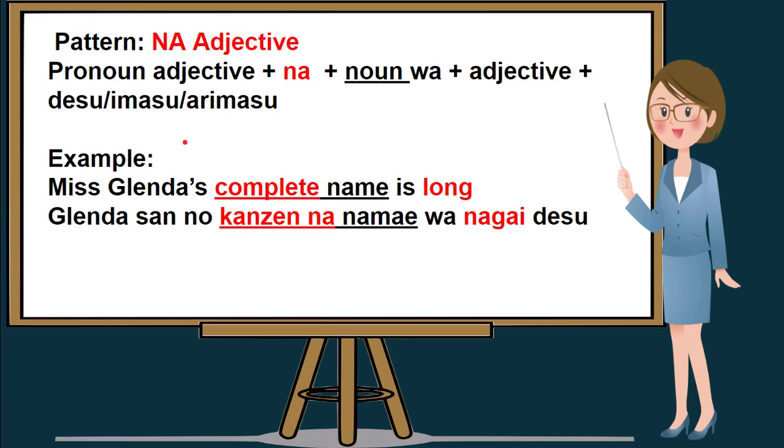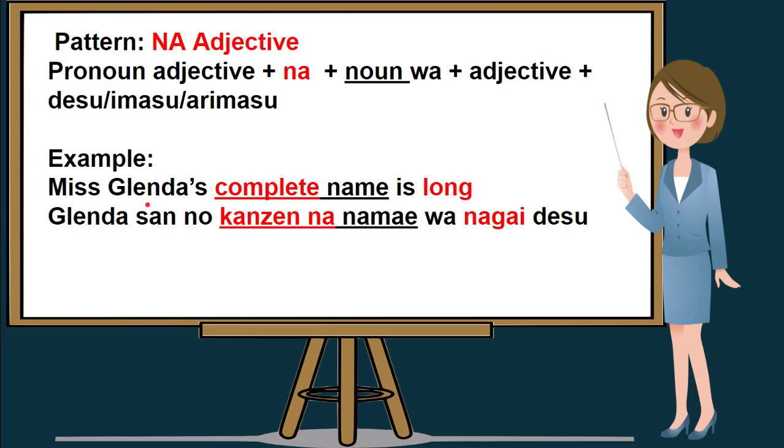Let's take another example using the na adjective. If you notice, in this example, we have two adjectives again. One is the na adjective and the other one is the i adjective. Following the pattern on how to construct a na adjective Nihongo sentence, which is pronoun, adjective plus na plus noun plus wa plus adjective plus desu or imasu or arimasu. In our sentence, Miss Glenda's complete name is long.